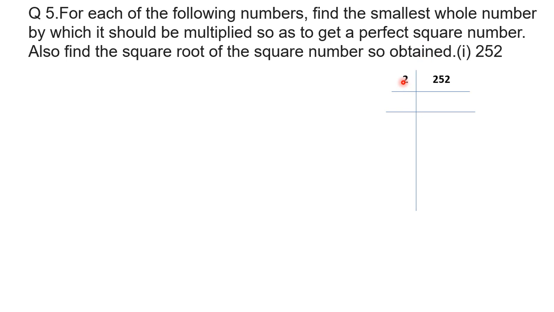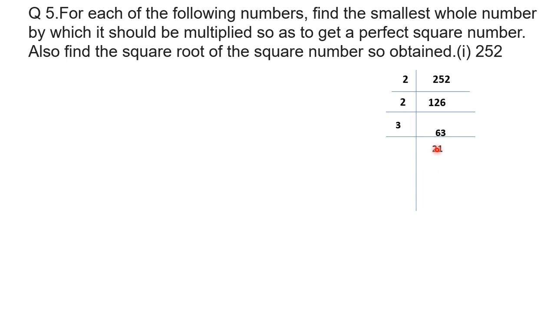It is divisible by 2. So 2 ones are 2, 2 twos are 4, and 2 sixes are 12, giving 126. Again 126 is divisible by 2: 2 sixes are 12, and 2 threes are 6, giving 63. Again this 63 is not divisible by 2. 63 is an odd number, so it should be divided by an odd prime number. The next prime number after 2 is 3, so we divide it by 3. 3 twos are 6, and 3 ones are 3, giving 21.